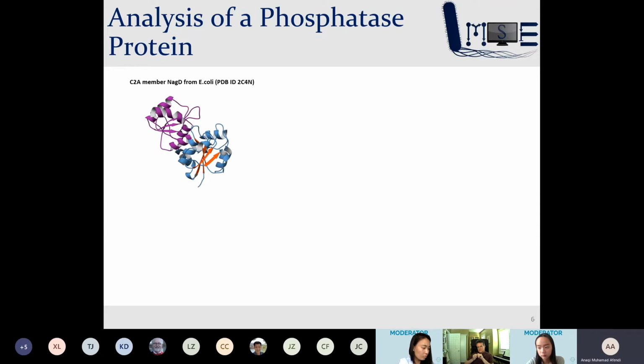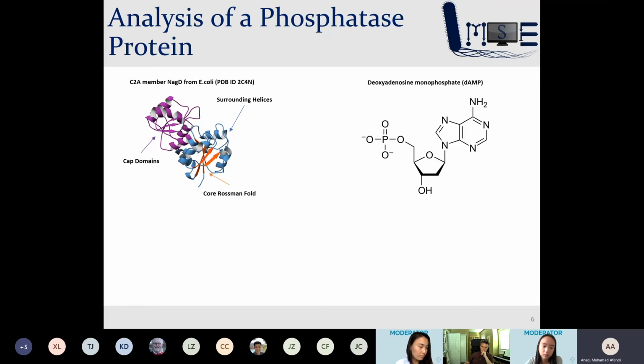As you can see from this diagram, the researchers from the aforementioned paper have color-coded 3 main sections of the phosphatase protein sequence. The blue region is the surrounding helices. The purple region represents the cap domain, and the orange region is the core Rossmann fold. It is this core Rossmann fold which is of most interest, as this is the active catalytic site of the protein. The Rossmann fold in particular is what allows the protein to bind to nucleotides, such as the organophosphates from the substrate library.